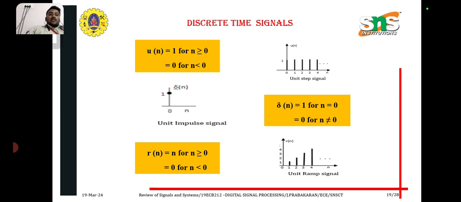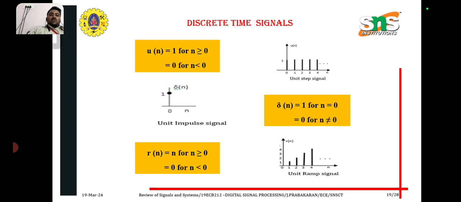See the diagram. Unit step signal is present only in the positive part. Unit step signal is represented as u of n, and x-axis is number of samples, y-axis is u of n.